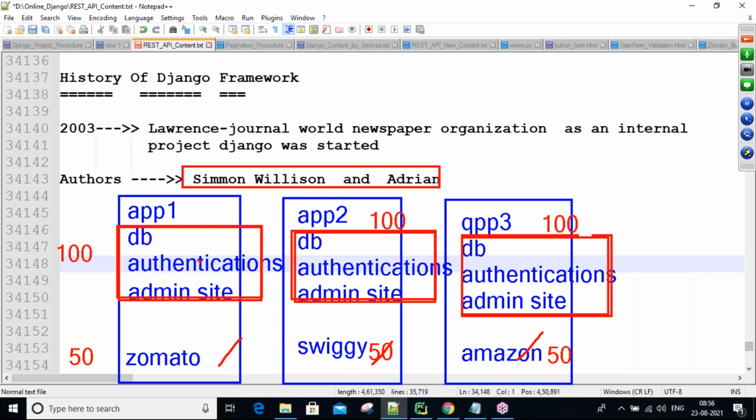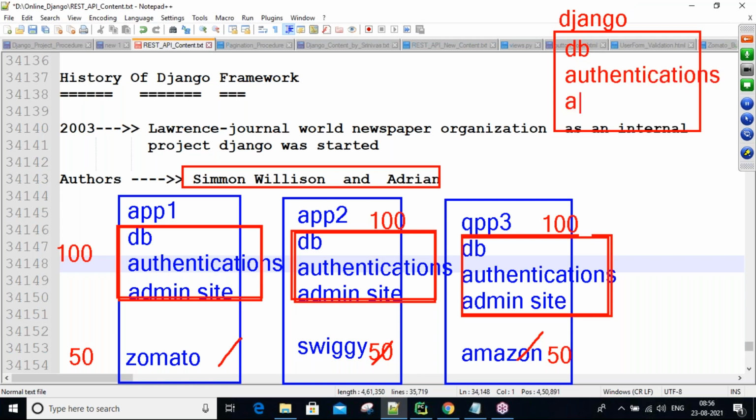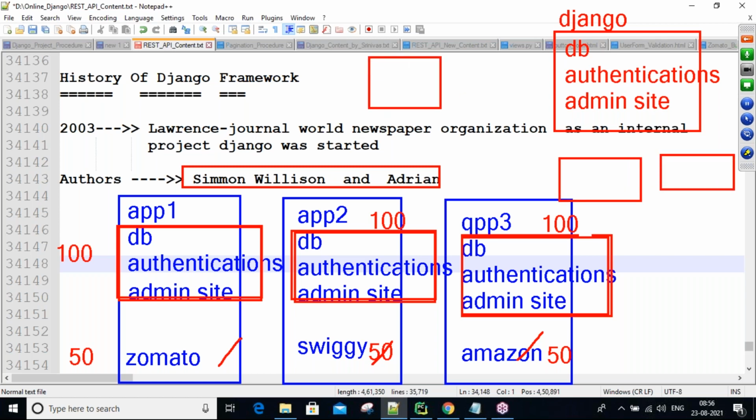That's why what they did was take all this common code, guys, into one separate place. Okay, taking all this common code into one separate place, and they gave the name Django. Okay, framework name, one file name, Django, for example. So here they maintained database logics, authentication related logics, and admin site related logics, all maintained. Okay, so later here one new application designing, here one more new application designing, here one more new application designing.